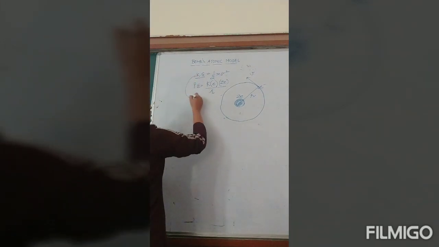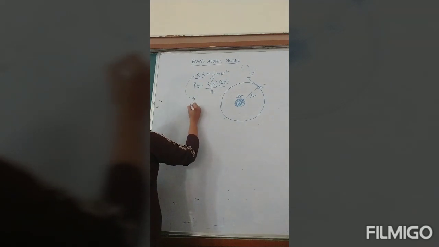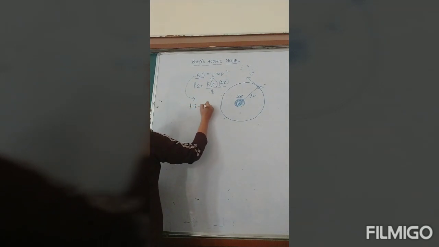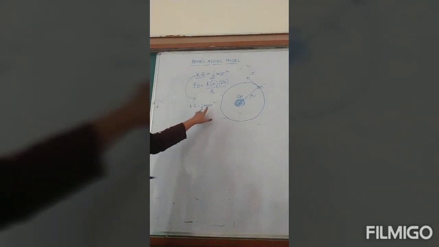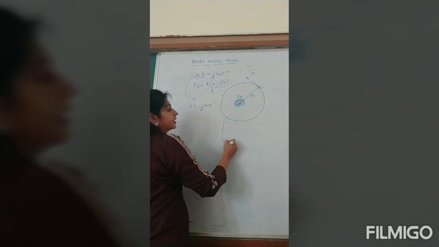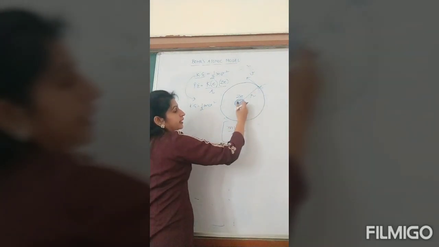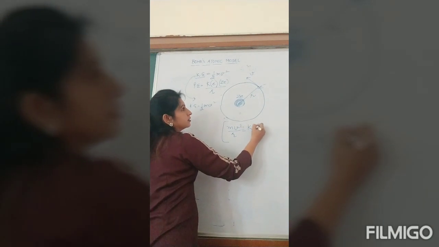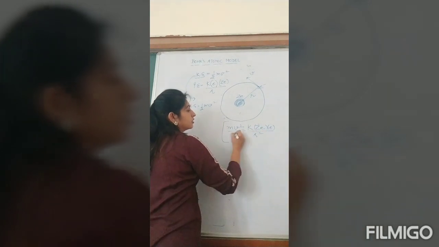Now for kinetic energy, we will express it in this form. Kinetic energy is half mv square. If you remember the first equation, while deriving the expression for the radius of the orbit, we took that centripetal force is equal to electrostatic force, K ZE into E divided by R square.